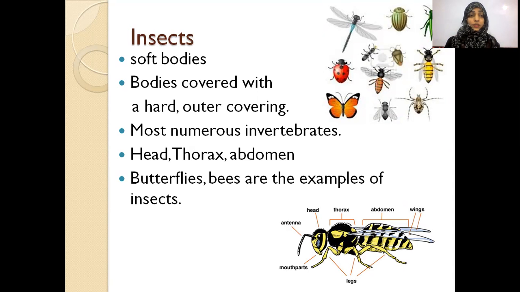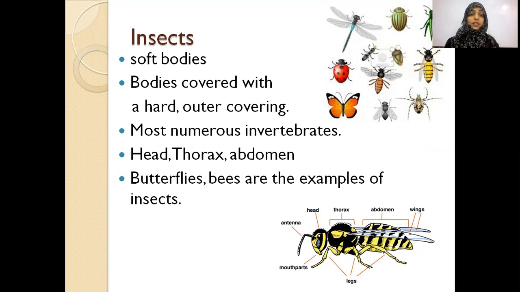They also have soft bodies, but their bodies are covered with a hard outer covering, which is their protective shield with which they protect themselves. Worms and mollusks are few in amount, but insects are in a very huge number.